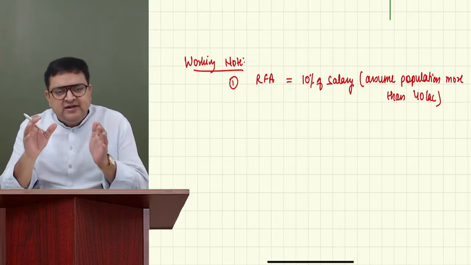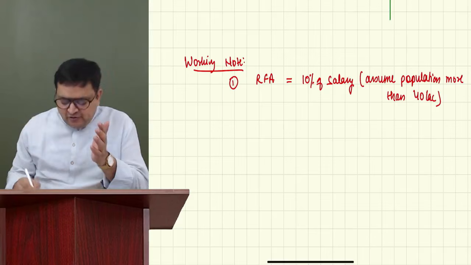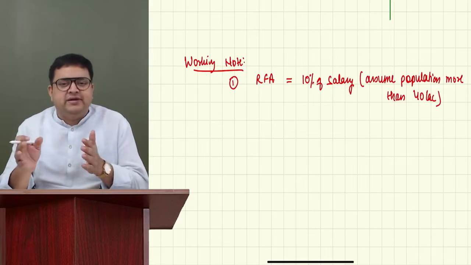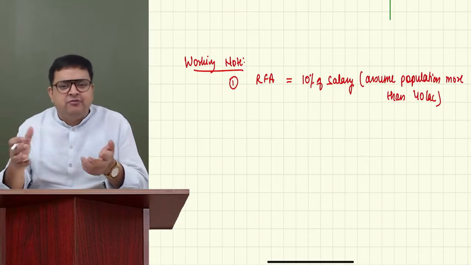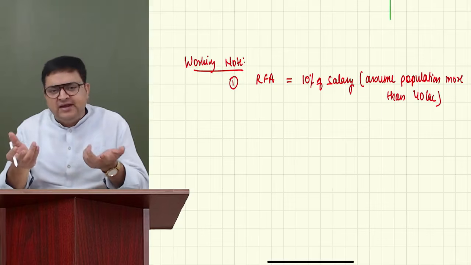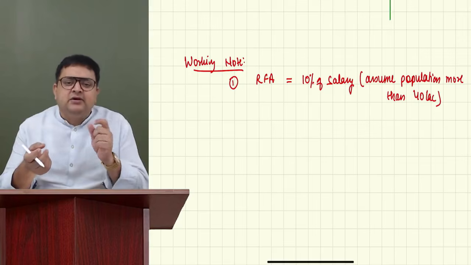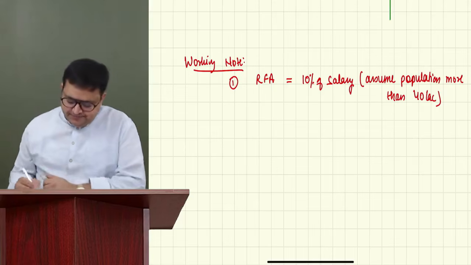Let's say this facility is availed from November till March. Then you have to take the salary of that period only, November to March. I believe this is very much clear to you. Here we have no problem because it is provided for the whole year, so we can take it fully. But if it is provided for a few months, then take the salary also for those months only.